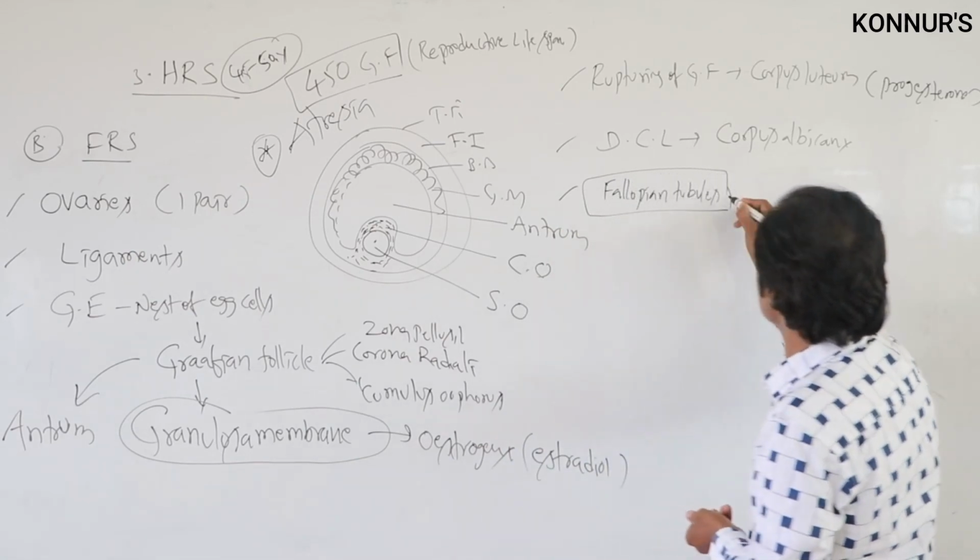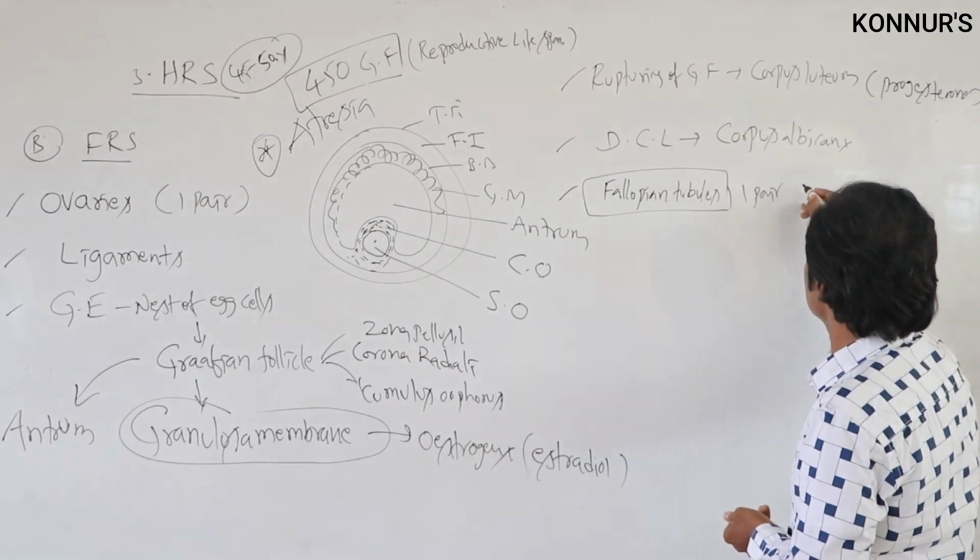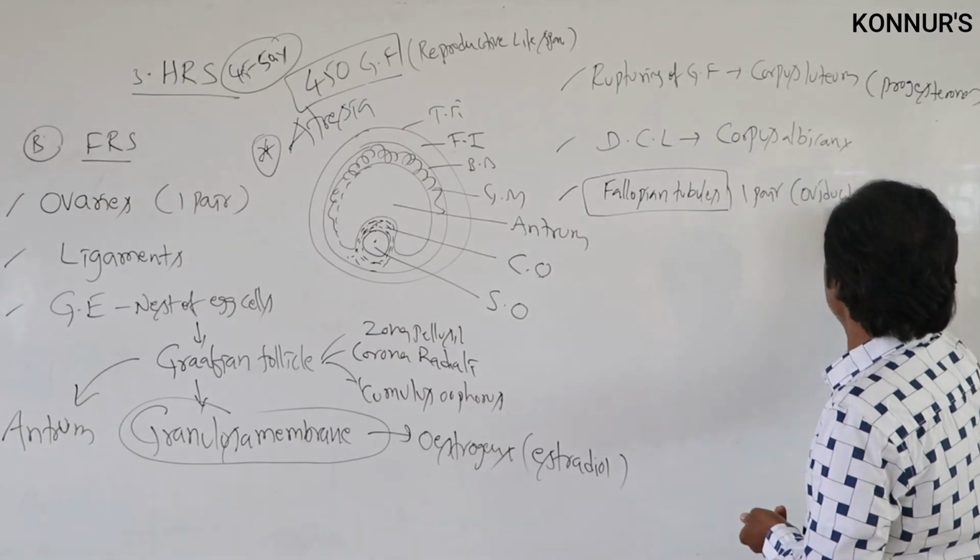Then the fallopian tubules are also present as one pair, otherwise called oviducts.